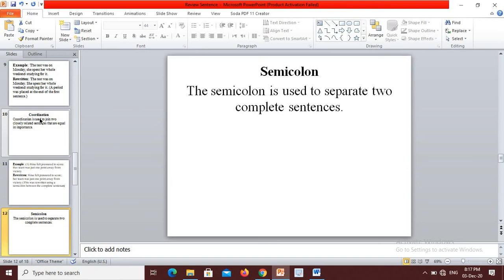Semicolon. The semicolon is used to separate two complete sentences. This may be accomplished simply by placing a semicolon between the two complete sentences or by using a semicolon plus a conjunctive adverb and a comma. The conjunctive adverb is used to make the relationship between the two sentences clearer.